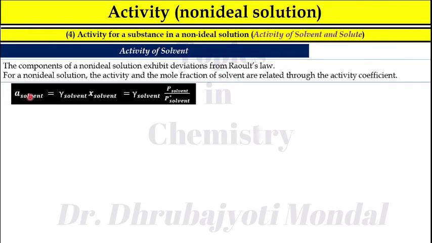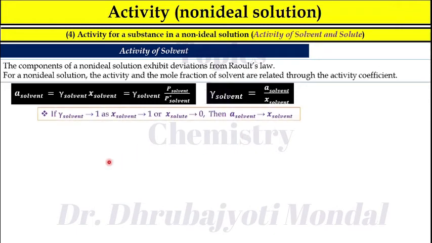Therefore, you can write activity of solvent is equal to gamma solvent into P solvent divided by P star of the solvent. P solvent means the pressure of the solvent in solution and P star solvent means the pressure of the pure solvent. Therefore, gamma solvent is equal to activity of the solvent divided by X of the solvent, where X is the mole fraction. Now, gamma solvent tends to 1 as X solvent tends to 1 or X solute tends to 0.